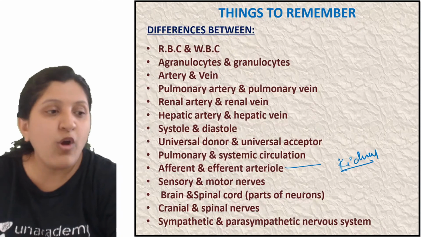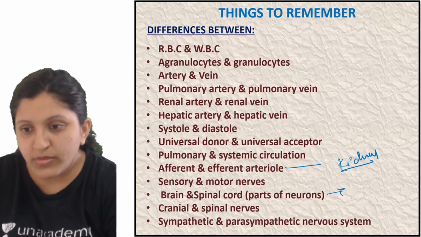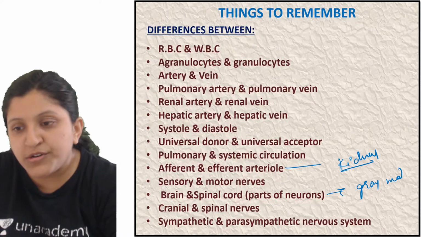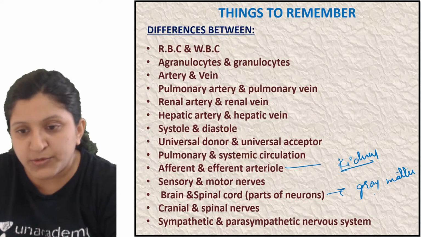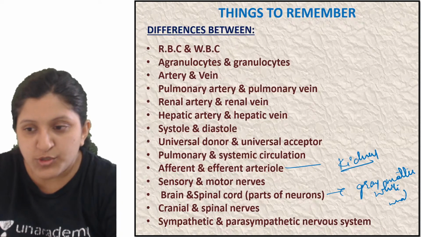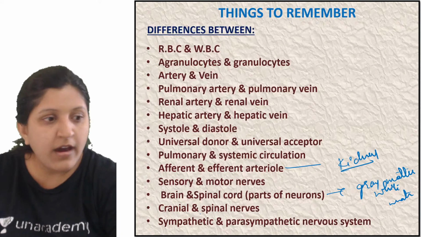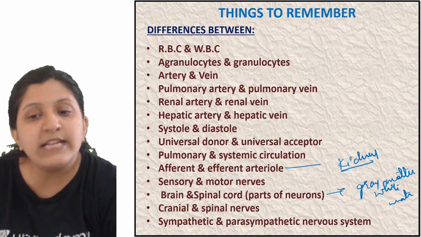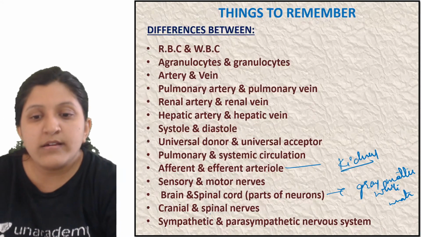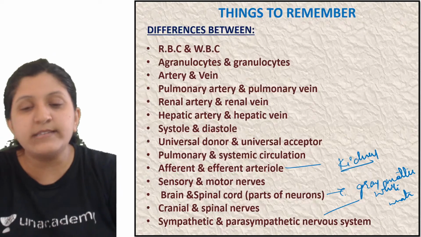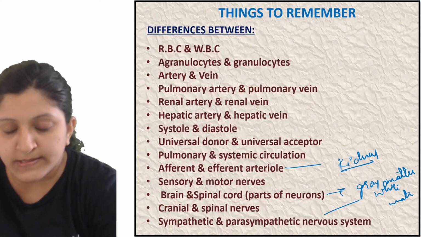Then how exactly, so let's say the gray matter. So this is with respect to gray matter and white matter arrangement. So parts of a neuron they have asked. So gray and white matter. So based on that you need to differentiate between the brain and the spinal cord. Then cranial and spinal nerves, sympathetic and parasympathetic nervous system. So these are the things that you will be practicing.